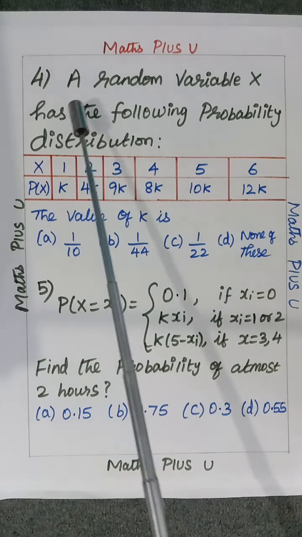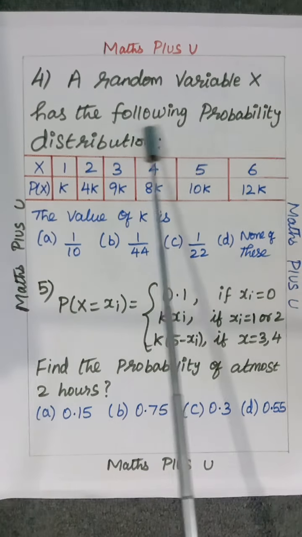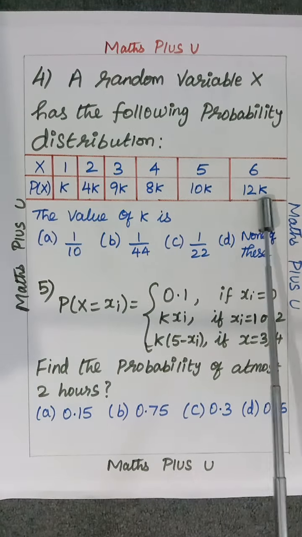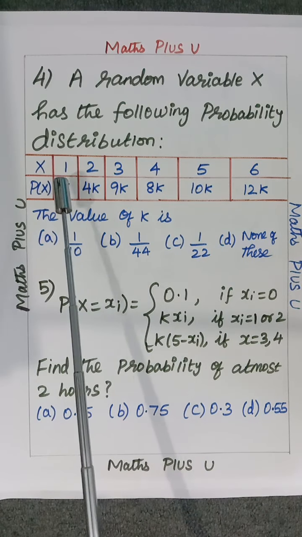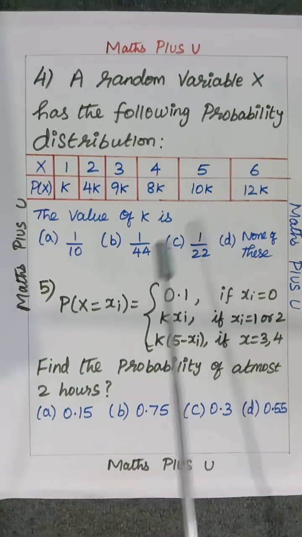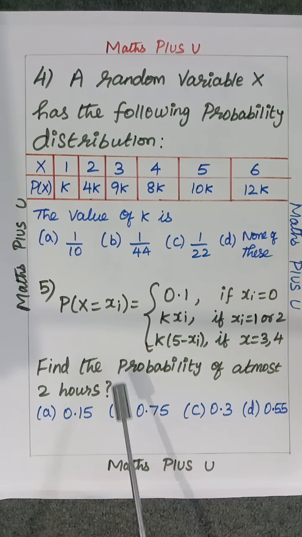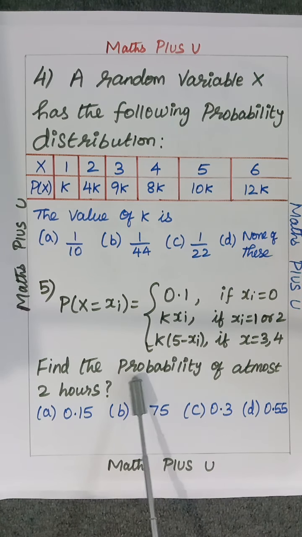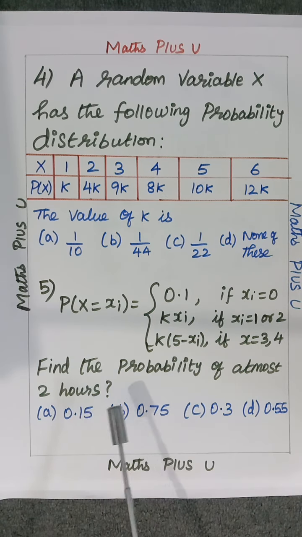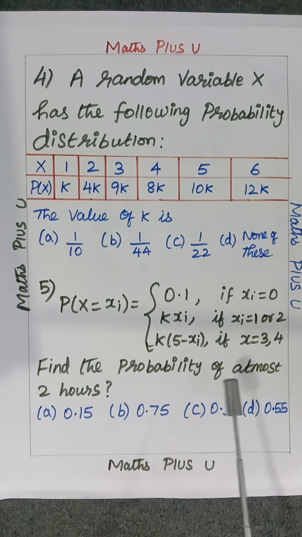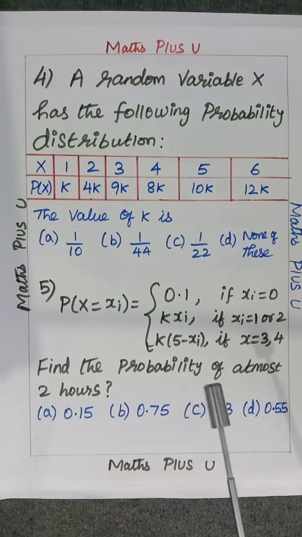Now go for question number 4. Random variable x has the following probability distribution. They have given this, they are asking the value of k. You know, when they are asking the value of k, you have to do total probability equals 1 and get the answer. Question number 5, if you read, you will understand: probability of at most 2 hours. Now we have done at least also, at most also. So at most you know how to do. Apply properly and get the answer. I hope it's clear, children.